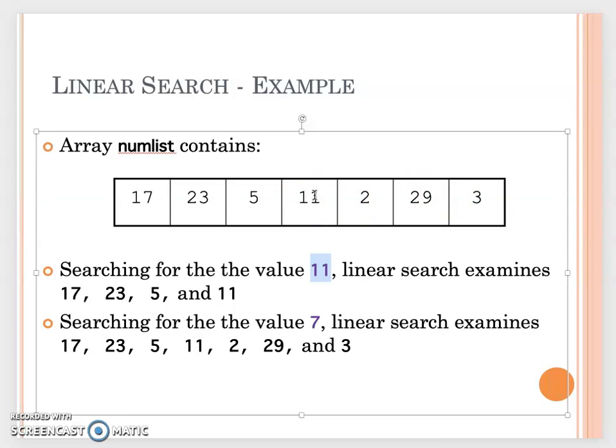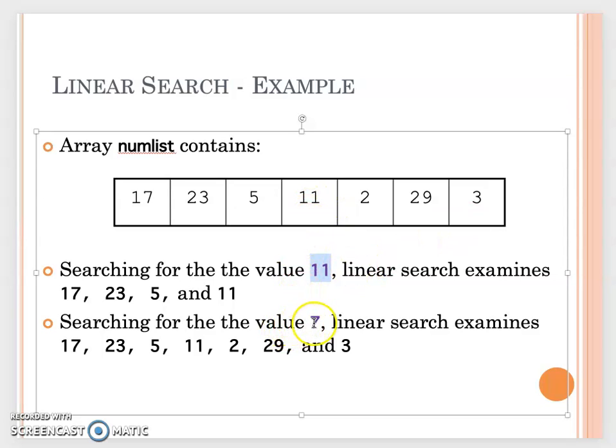But on the other hand, when you work on that step by step, you start from the beginning to find that. So when we want to search for a specific value and write it in a program, the linear search starts from the first element to check if 17 equals 11. If not, I move to the next element. The same thing, 23, compare with 11. If not, I'm moving to the next one. So actually you check each element: are they equal to the matching value or not? If not, we keep moving toward the end. The same thing, 11, you find that.